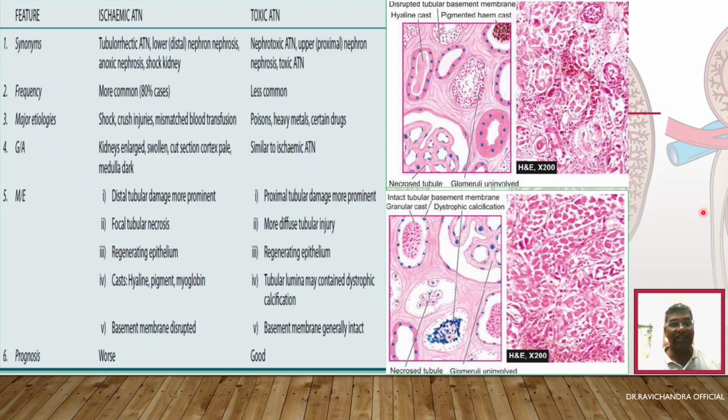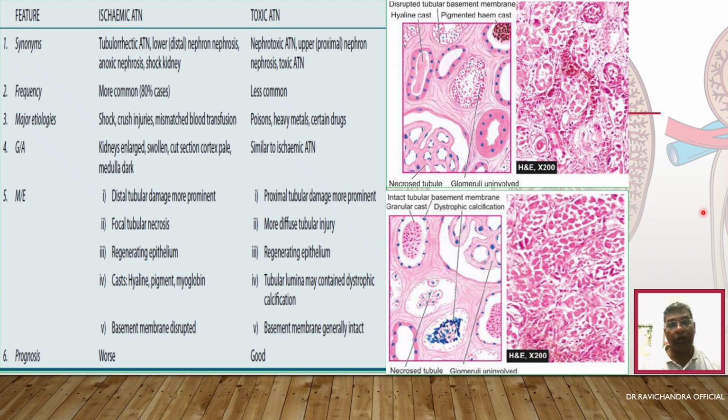Coming to the gross examination, the kidneys will be enlarged, swollen, and the cut section will show pale cortex and dark medulla. In both ischemic and toxic acute tubular necrosis, gross examination features will be similar. Coming to the microscopic examination, here there will be a difference between ischemic acute tubular necrosis and toxic acute tubular necrosis.